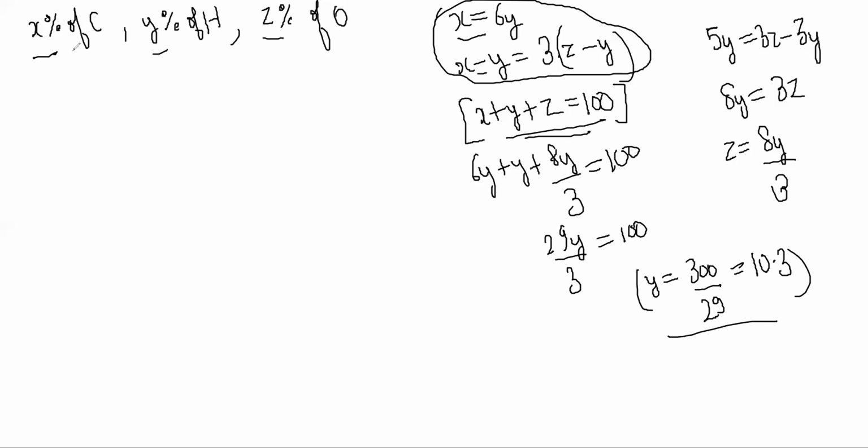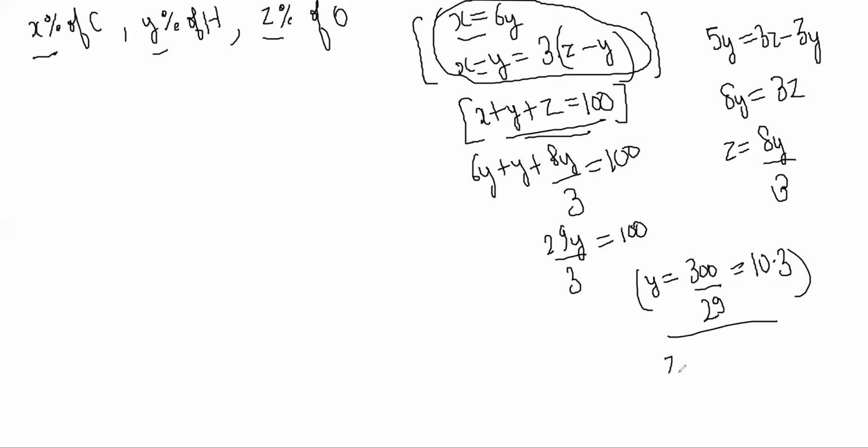The third equation is hidden here, right? x plus y plus z must be 100, because it's like percent. So they are just trivially making the question seem more complicated. If x plus y plus z is 100, then we have 3 equations and 3 unknowns, and then we can find them.